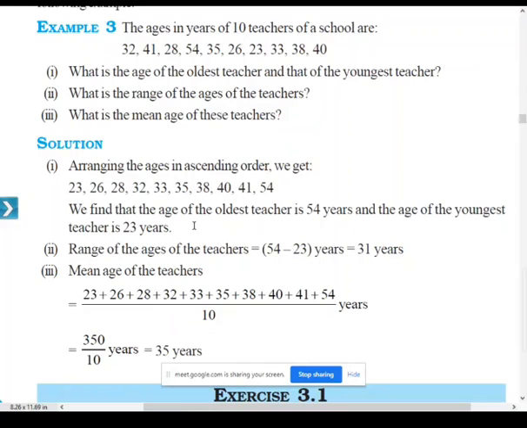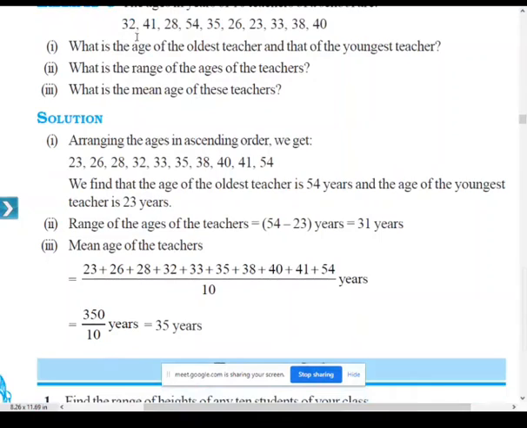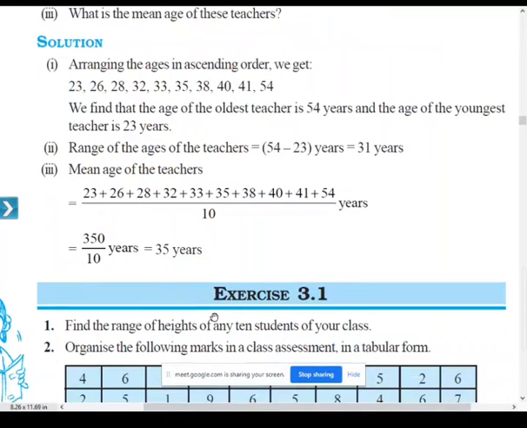Okay, fine. So most of you have written the correct answers. In order to find the mean, what you have to do? Sum of observations divided by number of observations. So when you are adding all these 10 people's ages, or 10 teachers' ages, you will be getting 350, and that 350 you have to divide by 10. So you will be getting 35 years. Okay. So let us go to exercises and we start solving it.